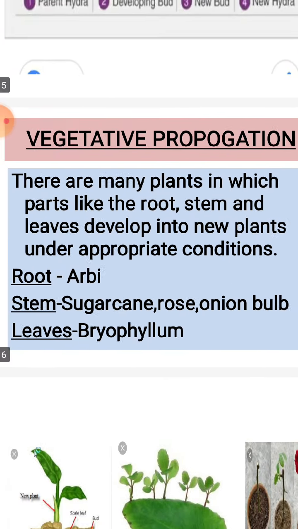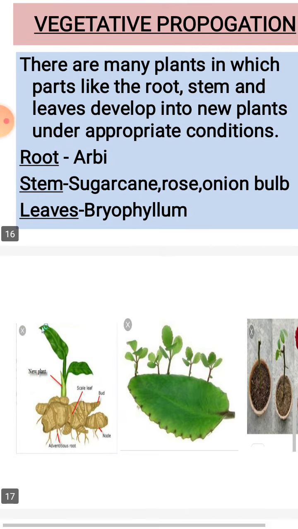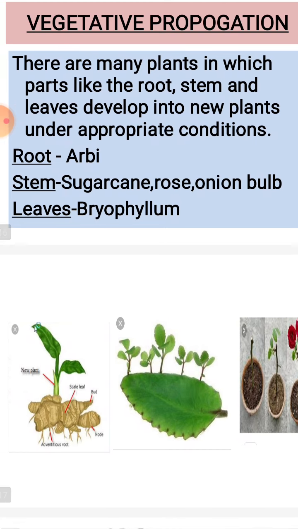Then the next one is the vegetative propagation. Dear children, the flower is the reproductive part of the plant. Flower produces the fruit and the seed, and the seed helps in the germination of a new plant. Other than the seed, we can also develop a plant through root, stem and leaves. This type of reproduction is called vegetative propagation.